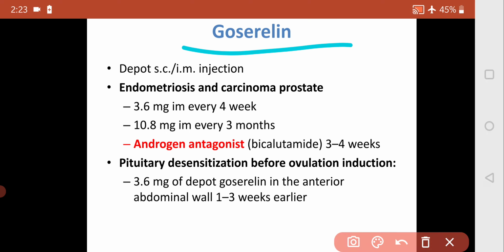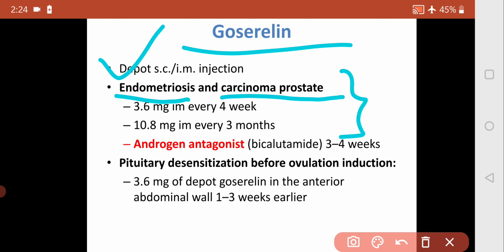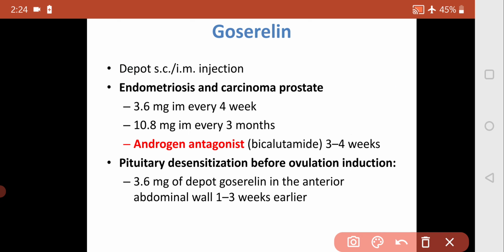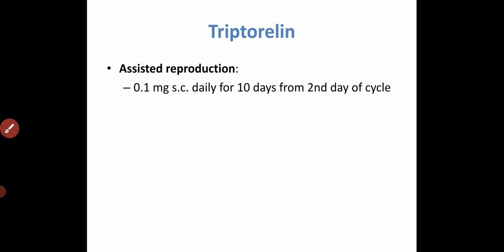Another drug is goserelin. Goserelin is a depot injection available subcutaneous and intramuscular. Endometriosis and carcinoma of the prostate are the conditions where we use this drug intramuscularly. If we use it every 4 weeks, every 1 month, the dose is 3.6 milligrams; for 3 months it is 3.6 into 3, which is 10.8. So these are the gonadotropin releasing hormone agonist drugs, which are useful for various conditions.